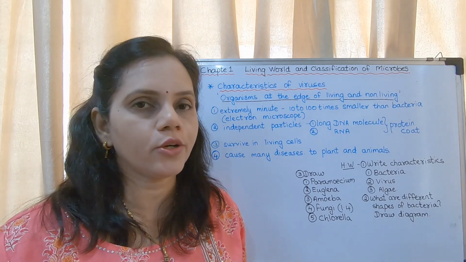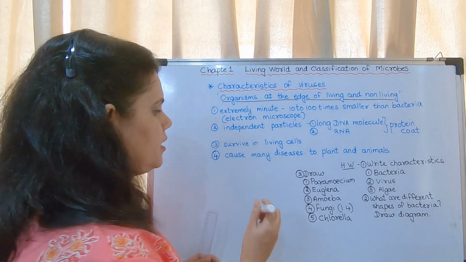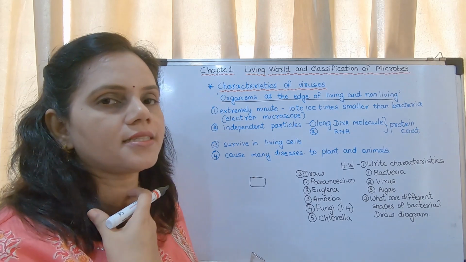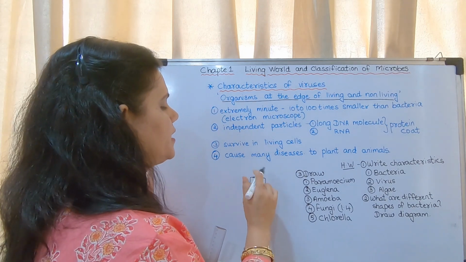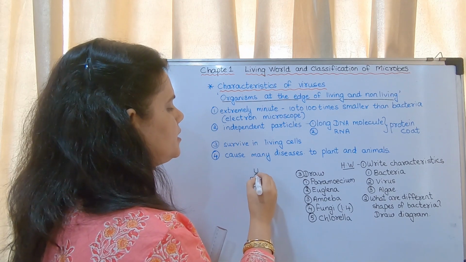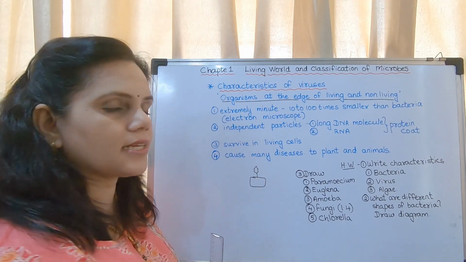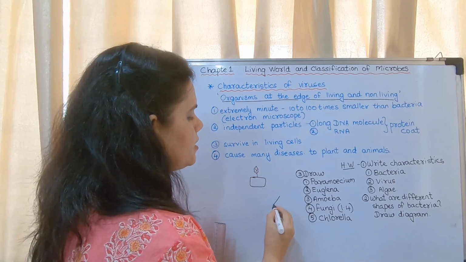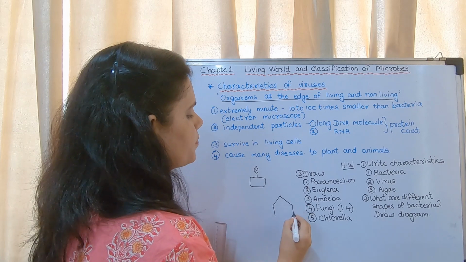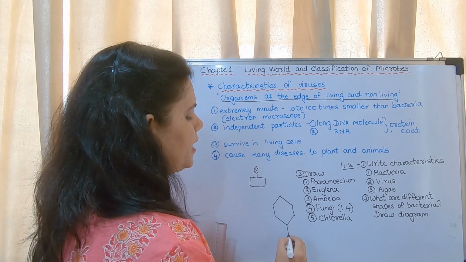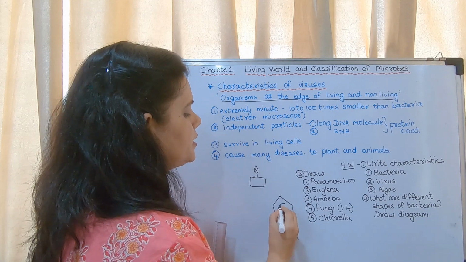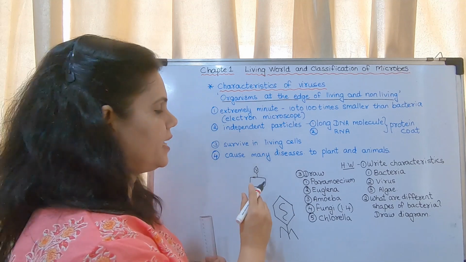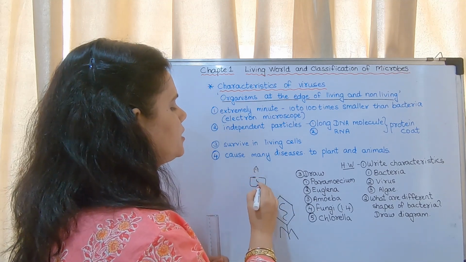Okay, now what do they do? Consider there is a cell, this is our throat cell. What will the virus do? The virus will sit on the cell. Consider this as a virus. Understood? It is having a DNA at its center. I will show you. If this is the structure of a virus, there is a DNA. It will infect the cell and put the DNA into the cell.